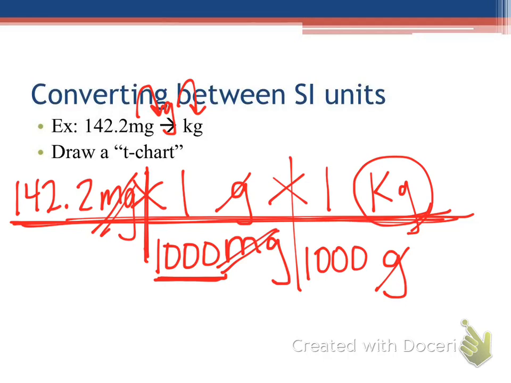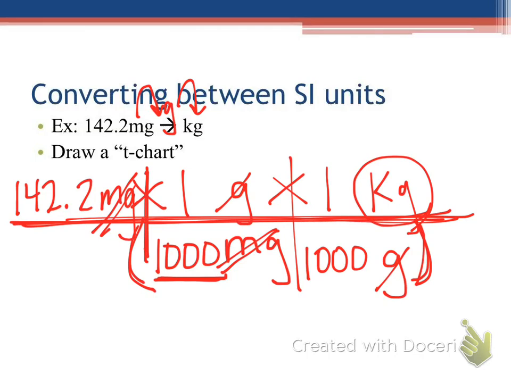So let's work this out in our calculator. 142.2 times 1 times 1, right? You don't even have to do that. 142.2. On the bottom, we need to be careful when we divide by the bottom. It's either divide by 1,000, then divide by 1,000 again, or it's 142.2 divided by parentheses 1,000 times 1,000.